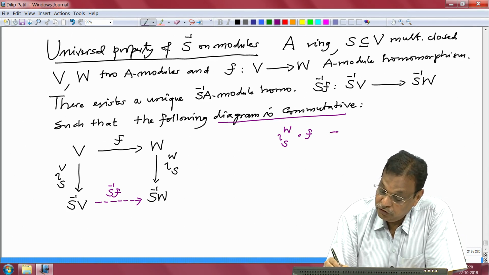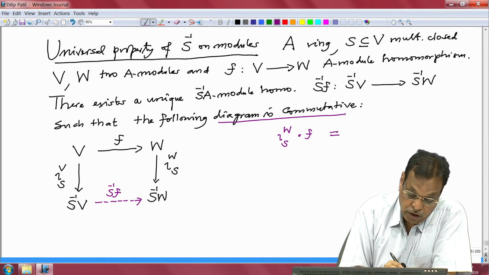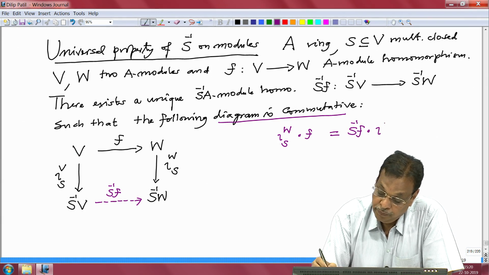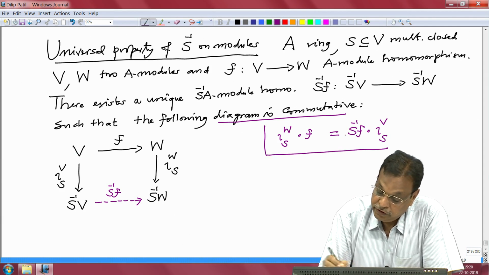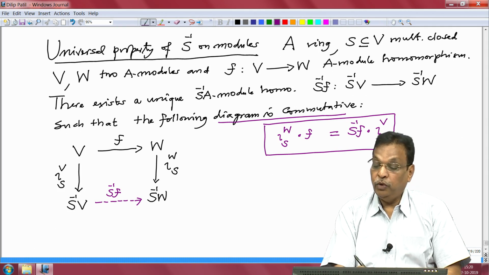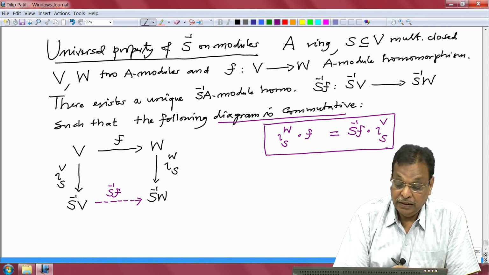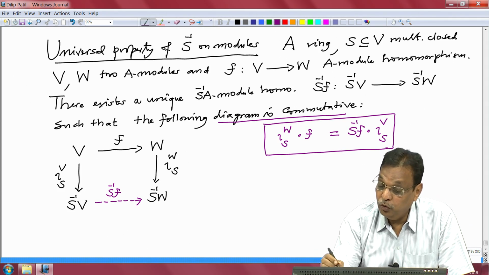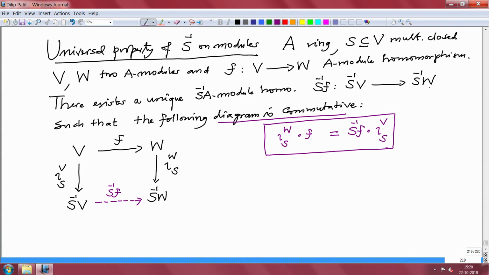On the other hand, this is the same as iota first and then S inverse F. So, S inverse F composed with iota V. Then we say that this diagram is commutative. And we want to define the S inverse F map in such a way that it is S inverse A linear. Both these are modules over the ring S inverse A, so it makes sense to talk about an S inverse A module homomorphism.